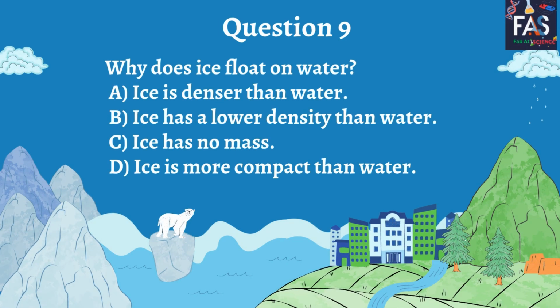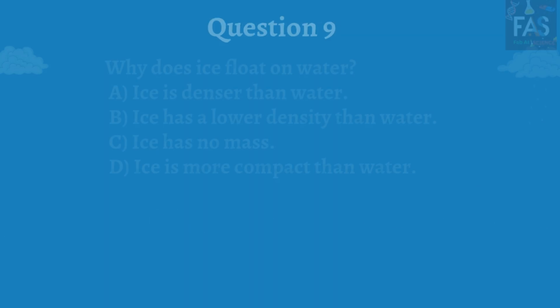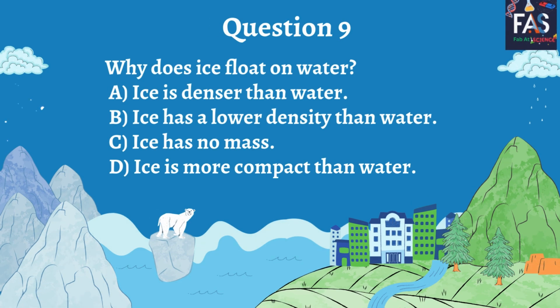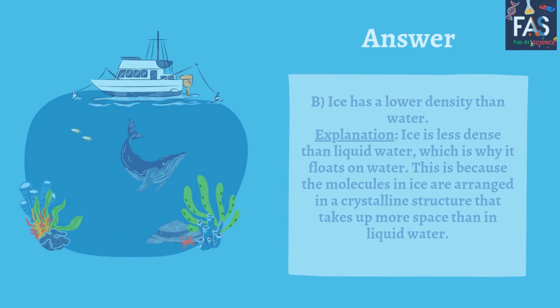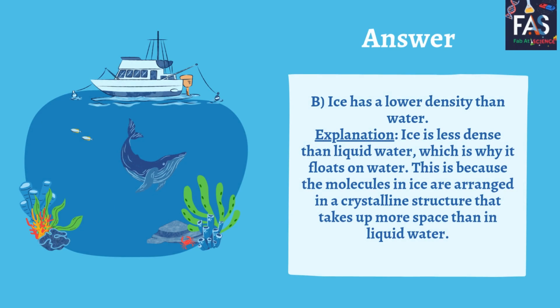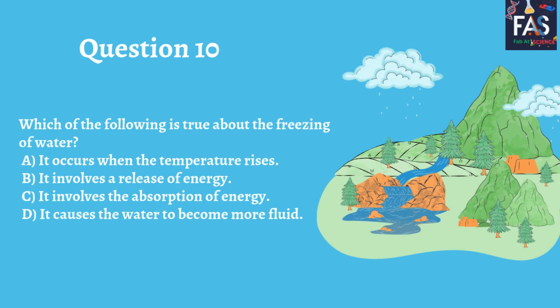Question 9. Why does ice float on water? A. Ice is denser than water. B. Ice has a lower density than water. C. Ice has no mass. D. Ice is more compact than water. Answer. B. Ice has a lower density than water. Ice is less dense than liquid water, which is why it floats on water. This is because the molecules in ice are arranged in a crystalline structure that takes up more space than in liquid water.